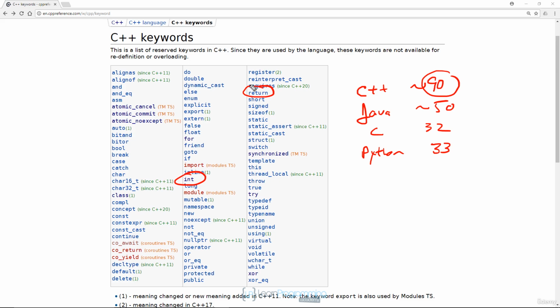Also notice that #include, main, favorite_number, std, endl, cin, and cout are not in this list. That's because they're not keywords. We'll talk about them next. What's important to remember here is that C++ has a set of keywords that it's defined in the language, and these words are reserved. Now let's go to CodeLite and see the reserved words in our first program.